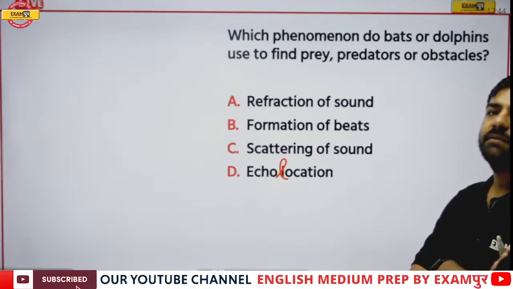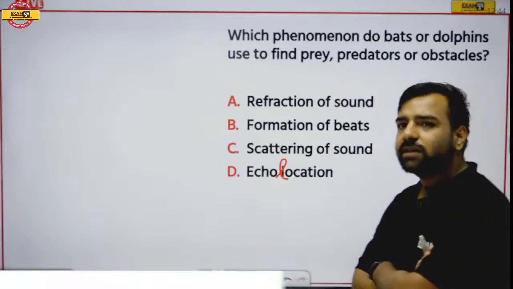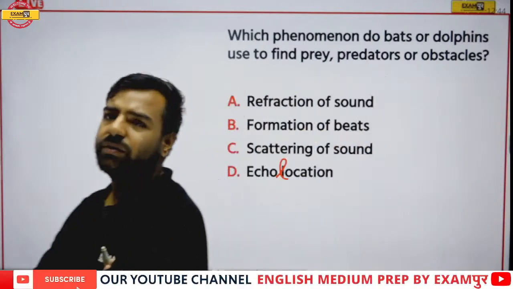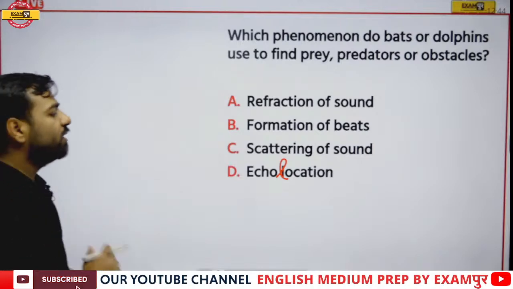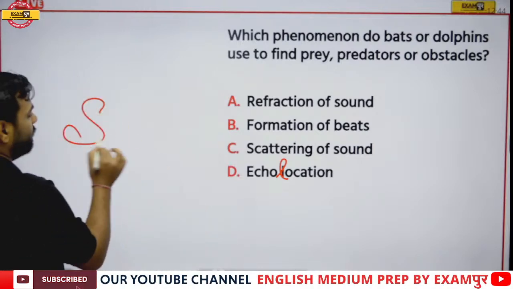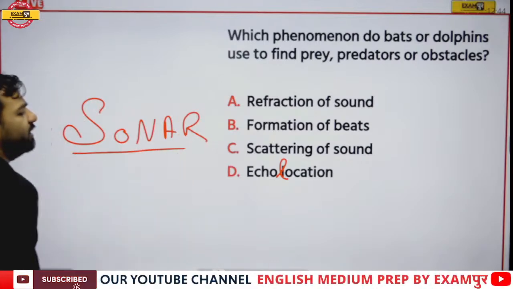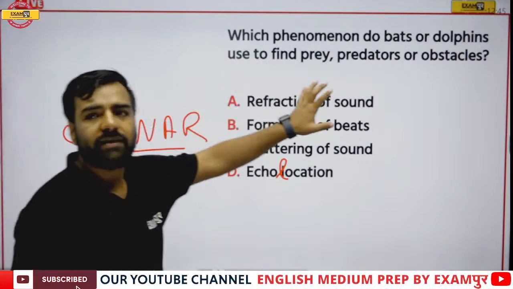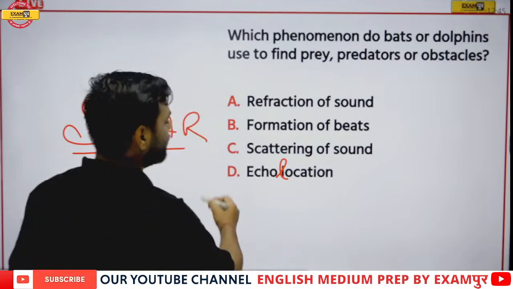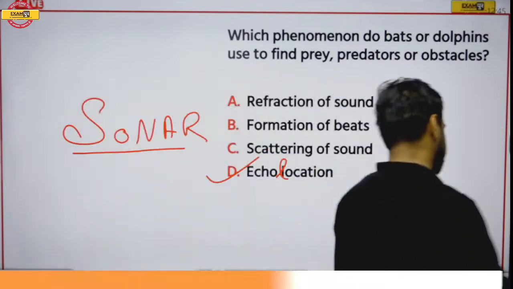Yes, answer please. We have just discussed this question. Yes, Ram, absolutely correct. We were talking about sonar. Remember? Sound navigation and ranging. And in the previous question, we were discussing what? Bats. So here, option D, that is echolocation, is going to be your correct answer.